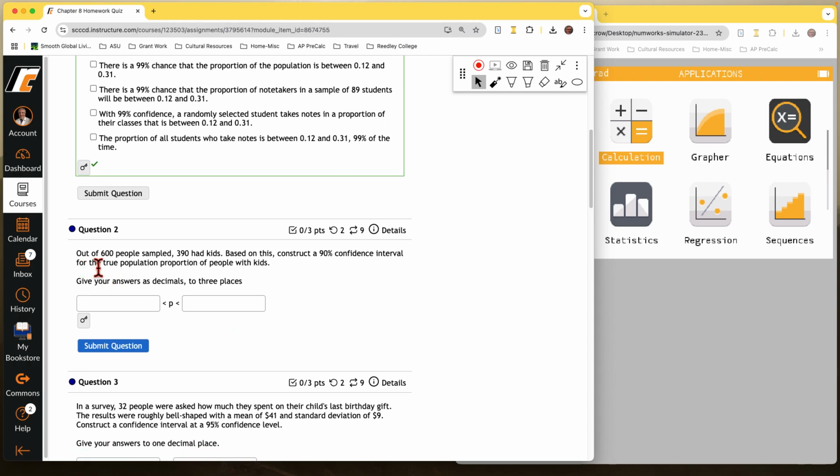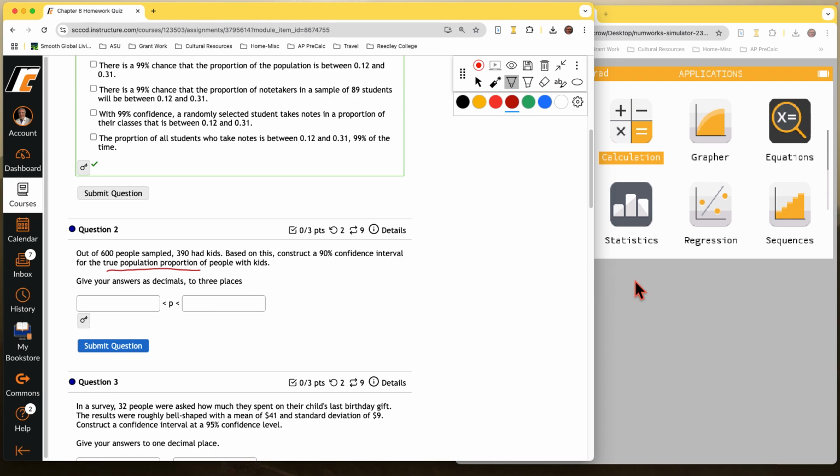Question 2. Out of 600 people sampled, 390 had kids. So the rest didn't have kids, right? So this is setting us up for some kind of a proportion. Based on this, construct a 90% confidence interval for the true population proportion. So they're telling us right here. And they want the actual confidence interval.